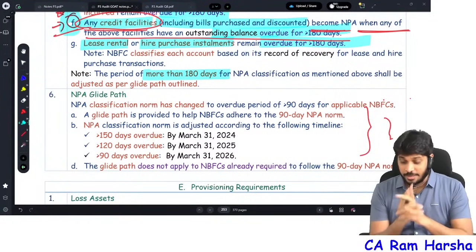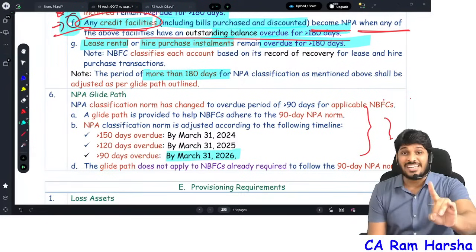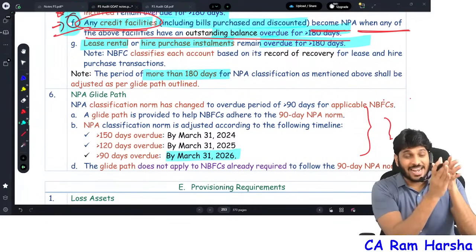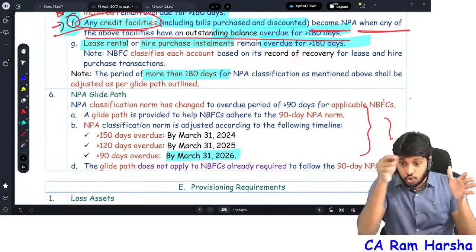Now for all NBFCs, by 31st March 2026, they need to classify based on the 90 days norm instead of the 180 days norm.